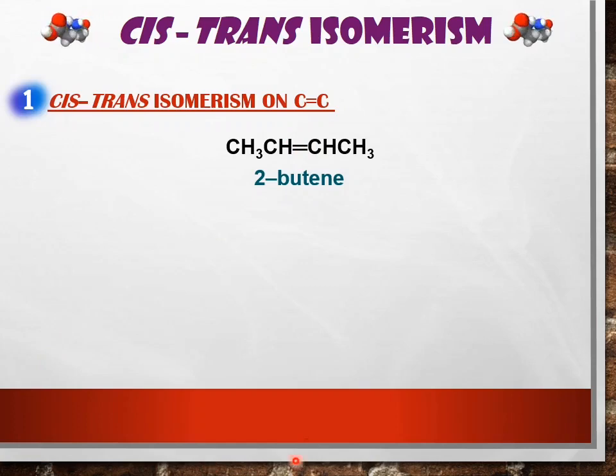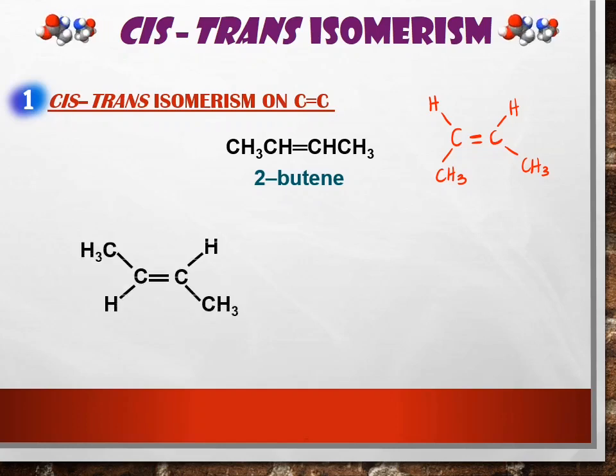And now I will expand this structure to show you this compound fulfills the criteria of cis-trans isomer. So this is the carbon-carbon double bond, and this carbon has one hydrogen and bonds to this CH3 group. And the second carbon also bonds to hydrogen and CH3. So this compound already fulfills the two criteria of cis-trans isomer.